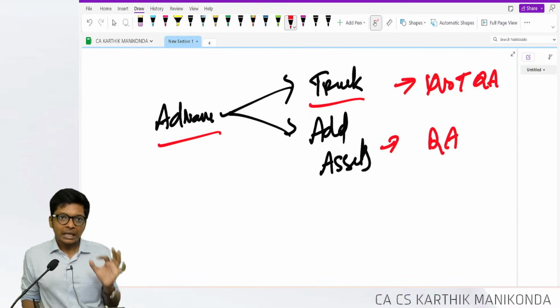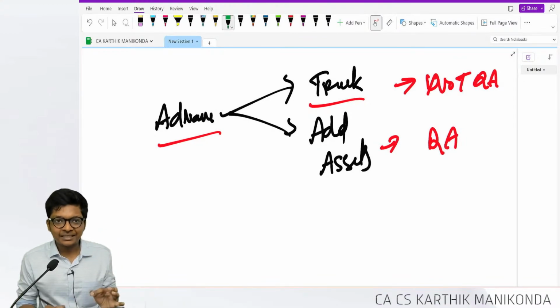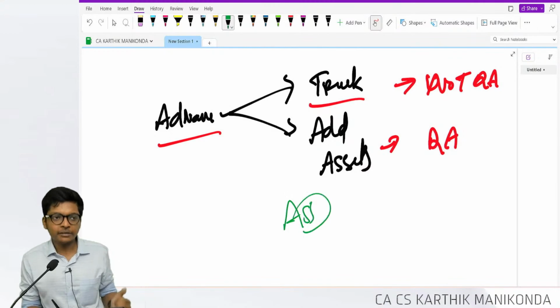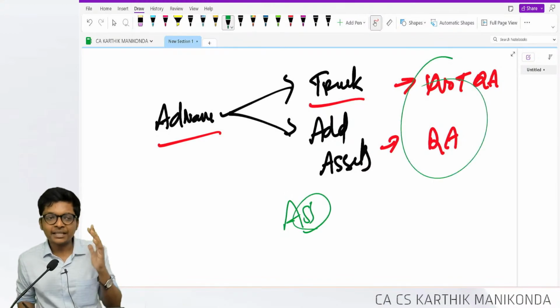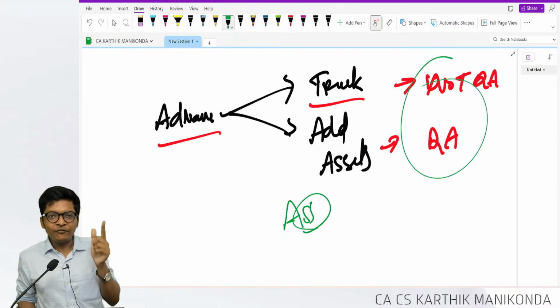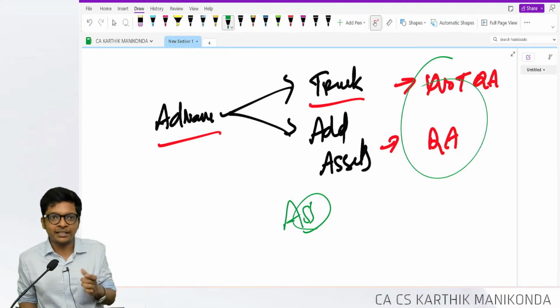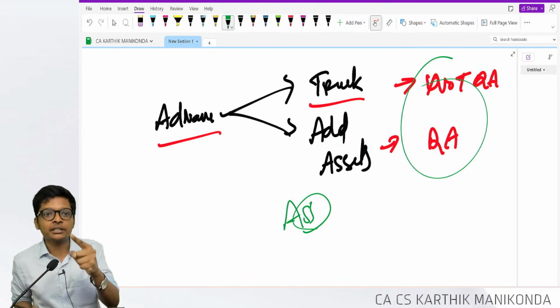We get confused. The same answer in ICAI itself has an assumption below. You can take either and give an assumption below: if it is a substantial period of time, qualifying asset. If not, it's not a qualifying asset, if the date is not clear in the question.